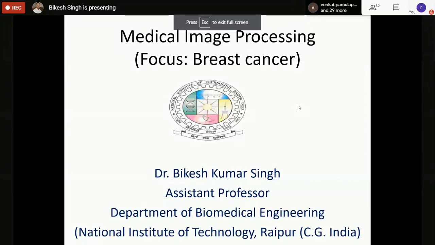I started working on medical imaging during my PhD at NIT Raipur, and since then I'm working in this area, particularly in breast cancer and in some other image processing applications. Along with that, I am also working in several biomedical signal processing applications, particularly EEG and PPG. So these signal processing and image processing and their application in machine learning and artificial intelligence in this area.